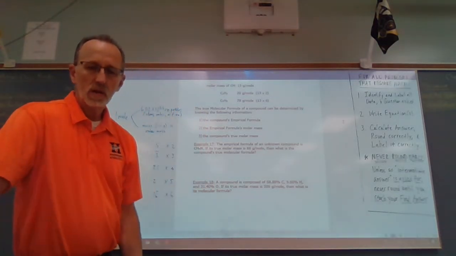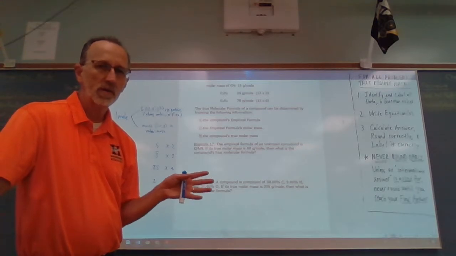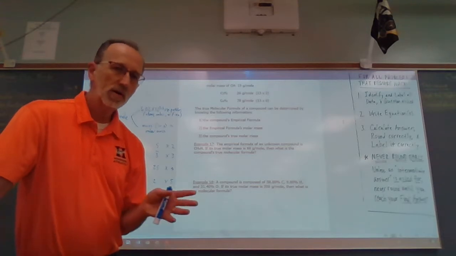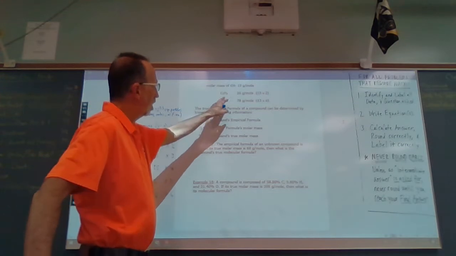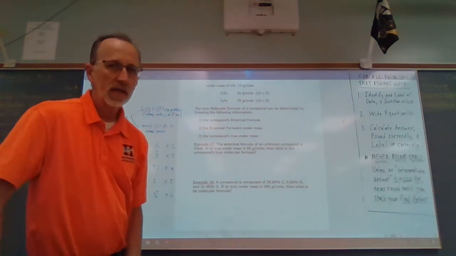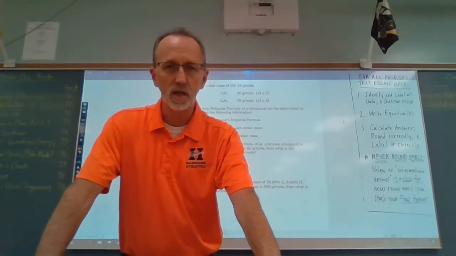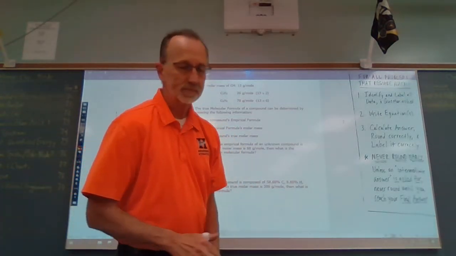Now let's talk about what types of formulas are empirical and what types are not before we move on, because empirical formula is the lowest whole number ratio. Neither one of those is the lowest whole number ratio. It's a multiple of a whole number ratio. Remember, the lowest whole number ratio was 1 to 1. That's why both of those share the same empirical formula, CH. So let's look at that a little bit more closely.